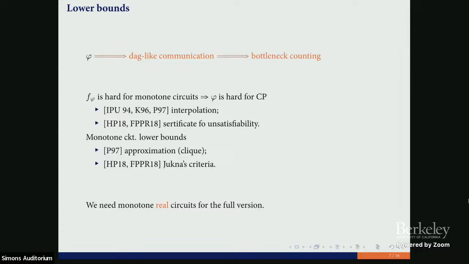Today we avoid these problems, and instead of producing any function, we just do bottleneck counting for DAG-like communication protocols. That is easier than Jukna's criterion that was used here, and at the same time, we don't even need to think about the function that is associated with the formula phi. Any comments, questions?